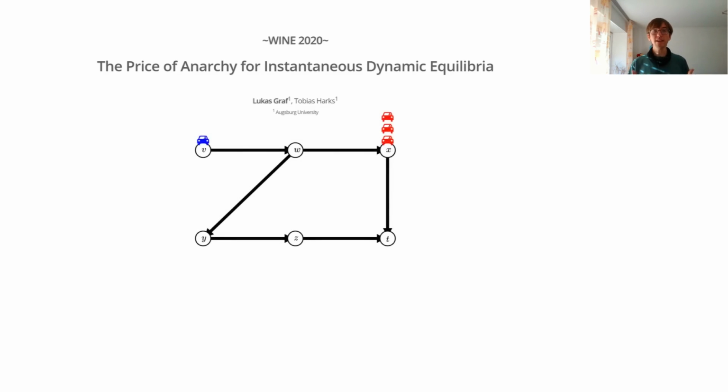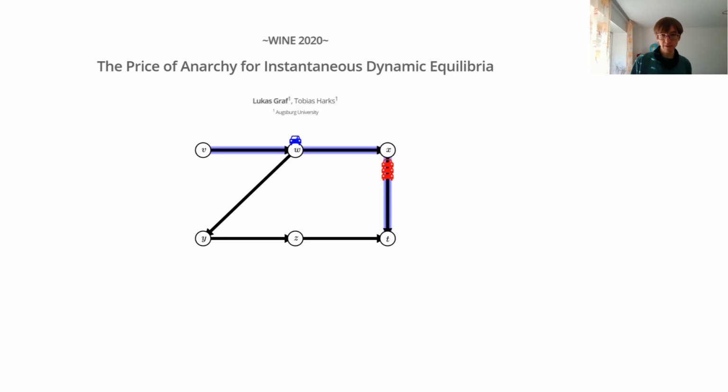So we have a road network here with cars in it, and the cars have different starting positions and one common goal, which is the node T here in the bottom right. These cars all want to get to T as fast as possible, so they calculate the shortest path and start driving on it. While they are driving, they get constant updates about the current traffic situations.